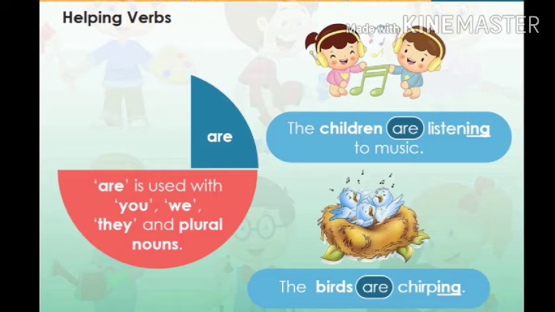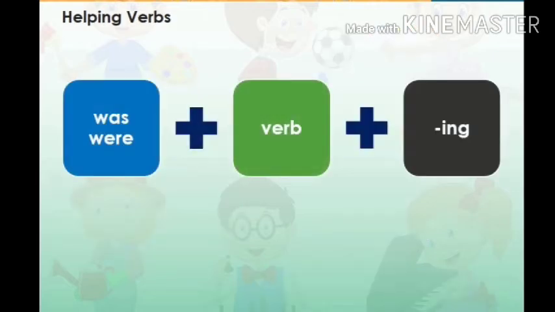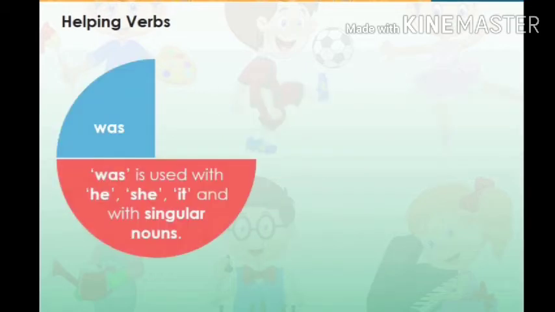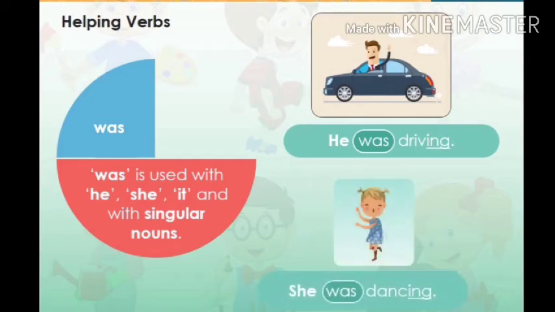Now, was or were plus the ing form of a verb are used to talk about an action that was going on for some time in the past. Was is used with he, she, it and with singular nouns. He was driving and she was dancing.